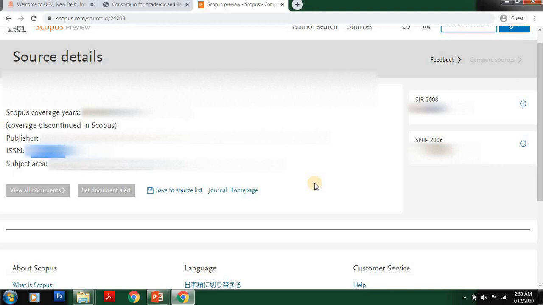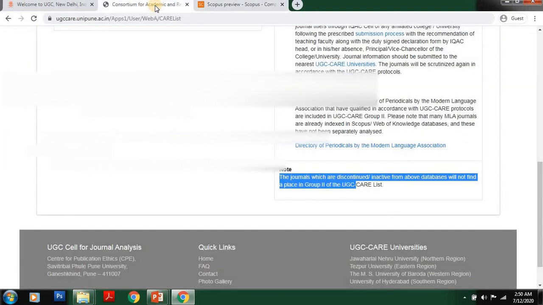So I hope now you are very clear about UGC CARE list group 2, especially Scopus indexed journals. Journals may claim or write on their website that their journal is indexed in UGC CARE list group 2. The evidence is also given in the journal website.